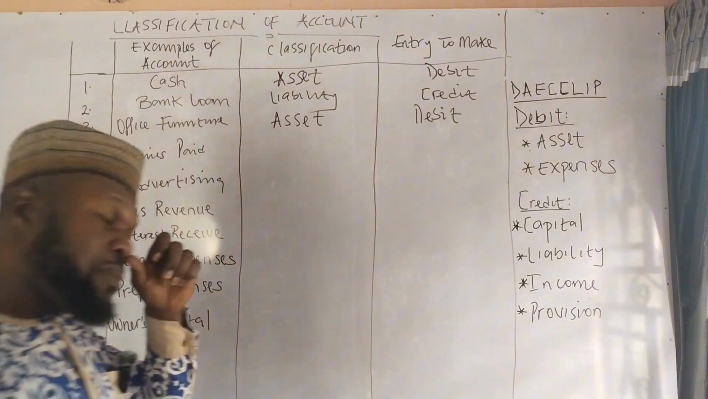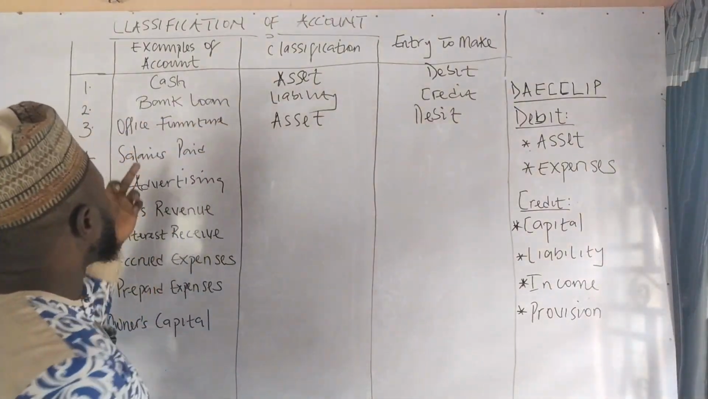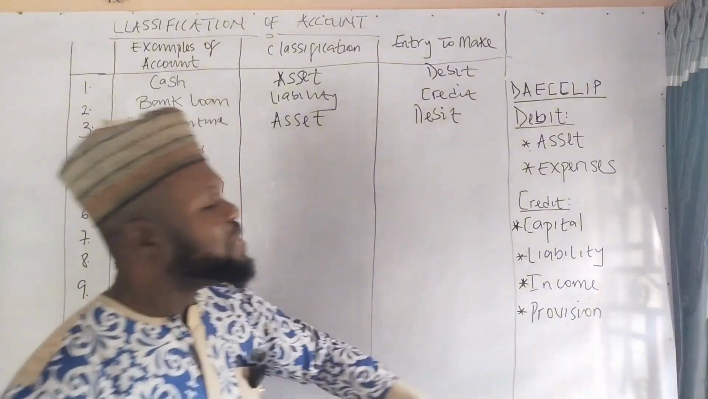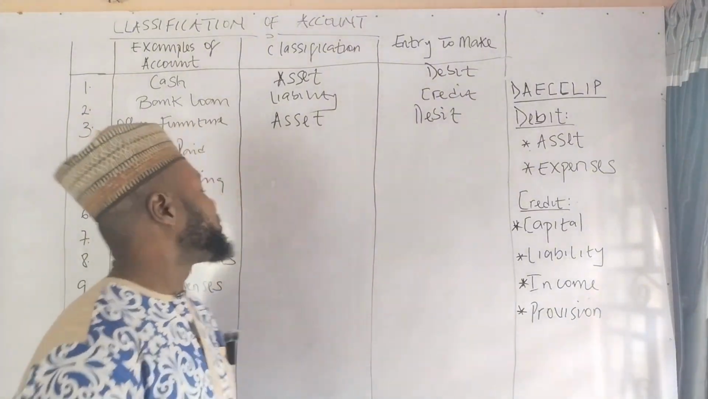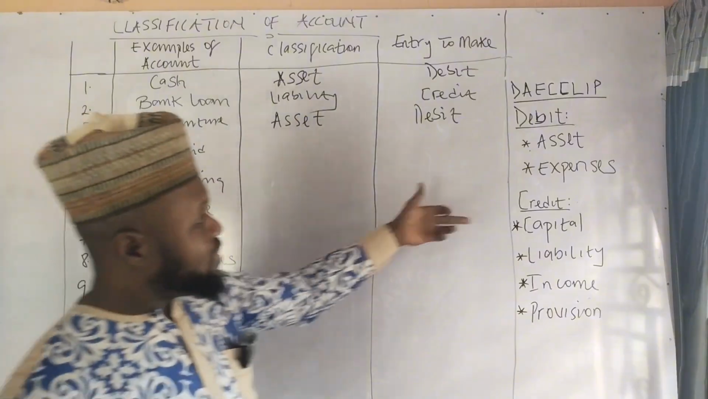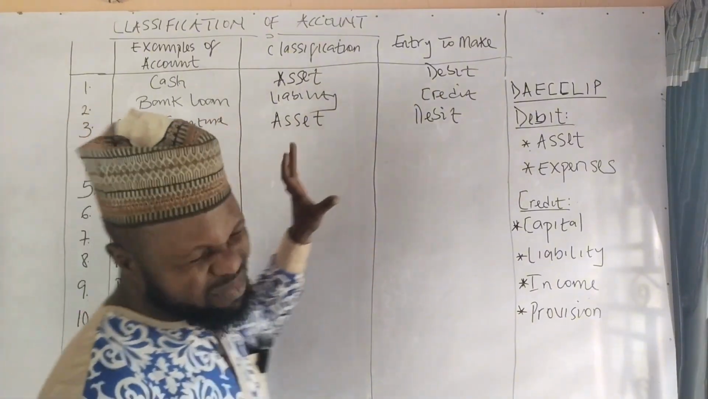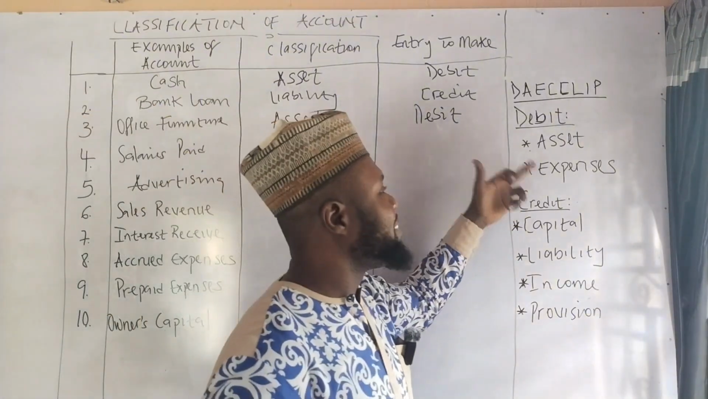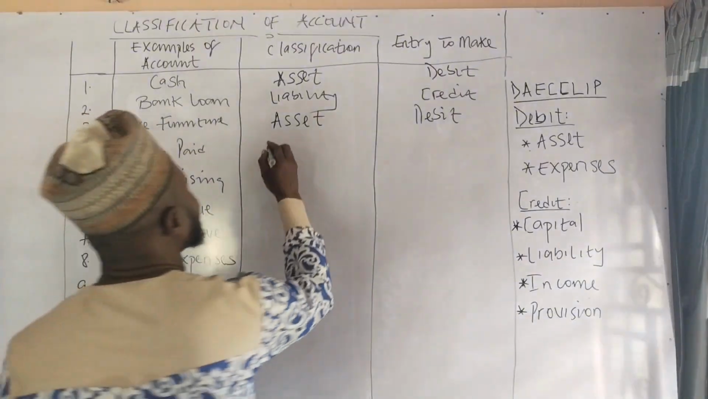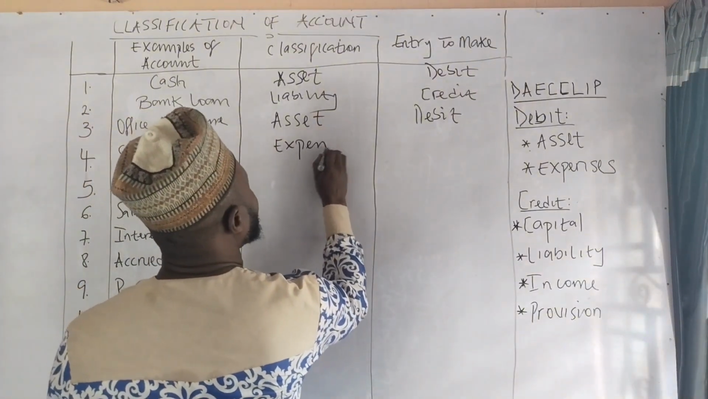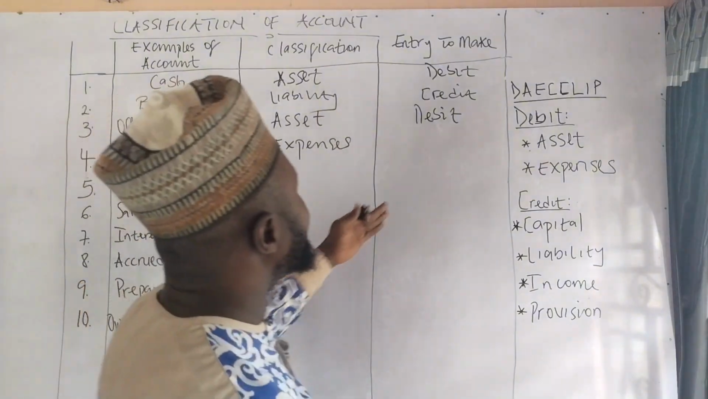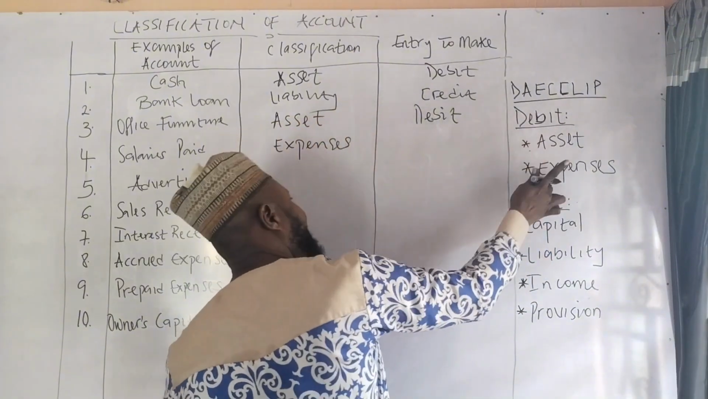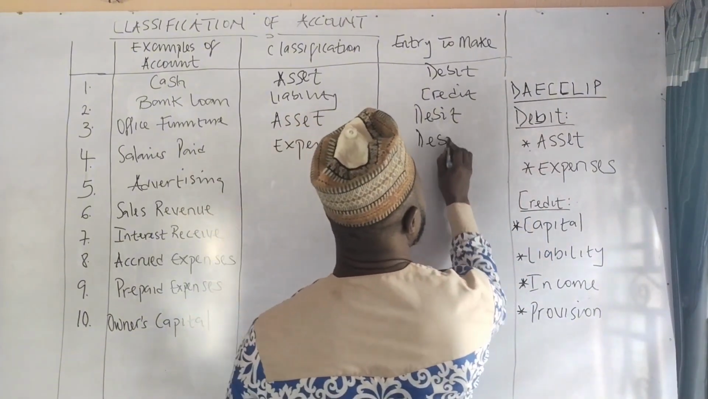Salaries paid. Is salary an asset, expense, capital, liability, income, provision, and so on? Under which of these categories can we classify salaries? Of course, salary is an expense. So what is the entry to make? The proper entry is to debit. We debit assets and expenses, so we debit it.